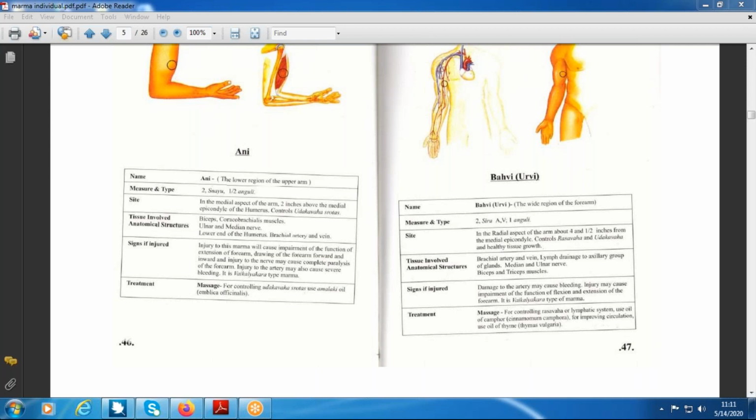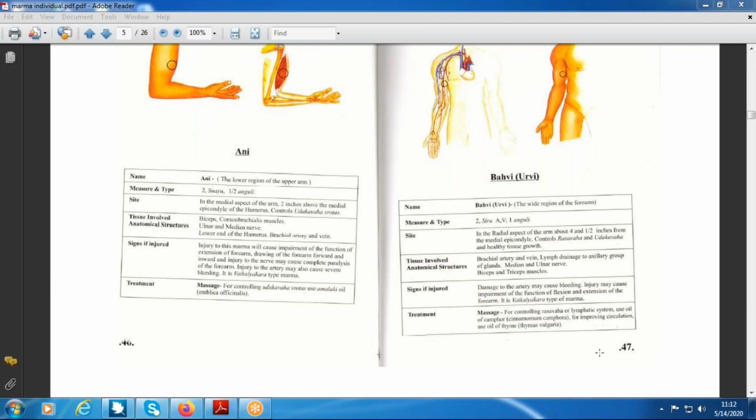In the same way, Hunter's canal. Hunter's canal means what? It is a canal formed by the muscles and fascias where it forms a tunnel so that the artery and vein can pass easily from the anterior to the posterior compartment. There it continues as the popliteal artery. Here on the anterior compartment, it is the femoral artery. When it crosses the Hunter's canal, later it continues as the popliteal artery. Same artery, only the name changes, because according to the location or the junctions, the artery and vein names change. Now, Bahurvi and Urvi marma is clear?